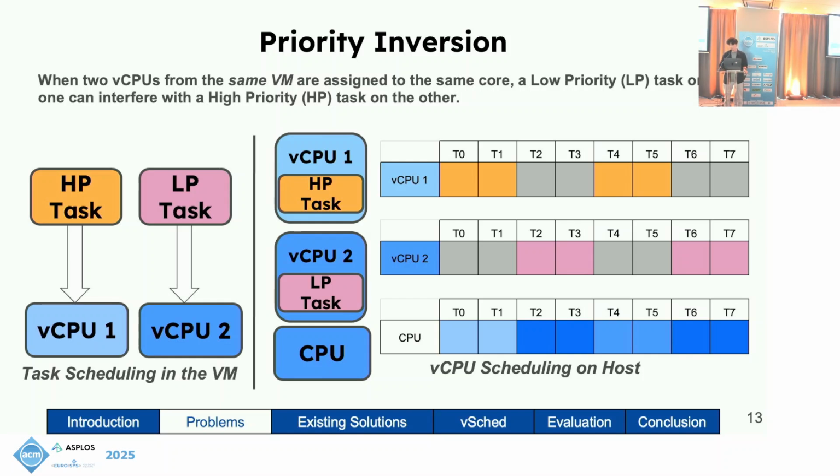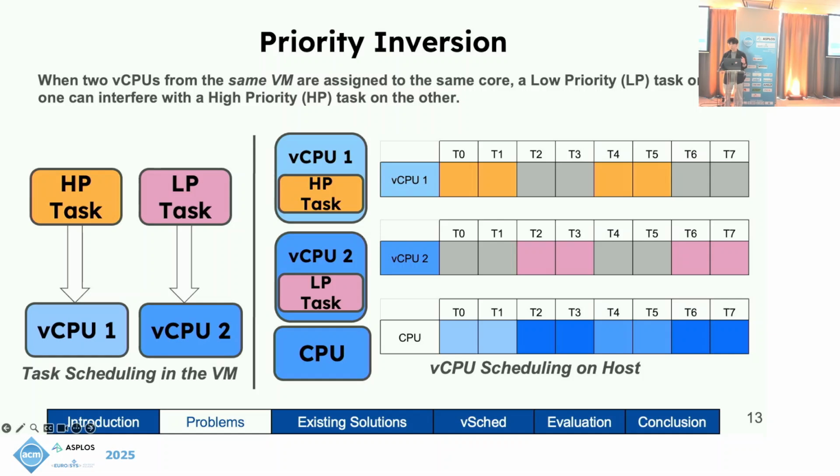When 2 vCPUs from the same VM are assigned to the same core, a low priority task on one can interfere with a high priority task on another. In this example, we can see that from the VM's perspective, everything is as normal. The VM schedules a high priority task onto vCPU 1, and seeing vCPU 2 is empty, schedules a low priority task there. But on the host, the vCPUs themselves are scheduled onto the same CPU, and the host timeshares between the